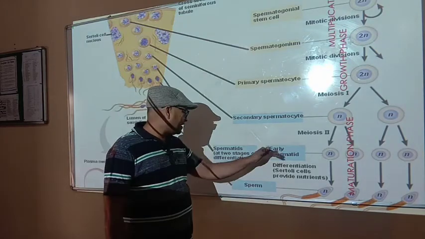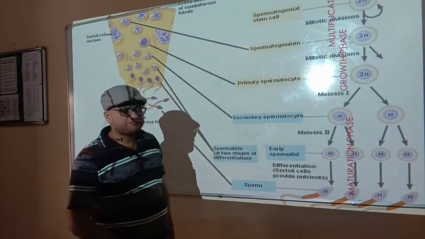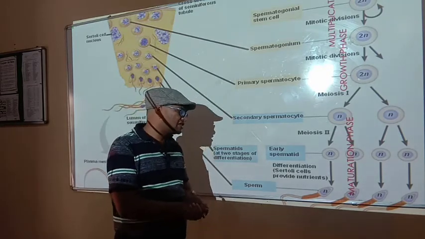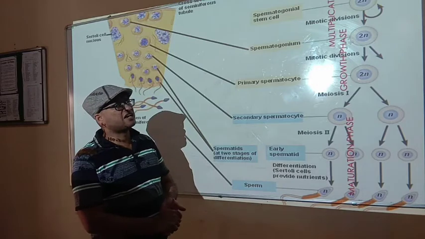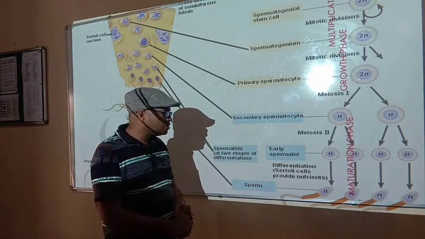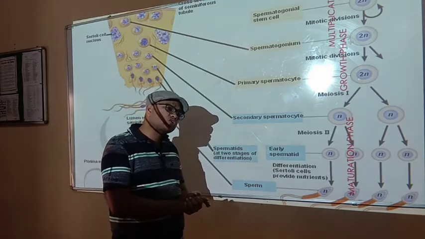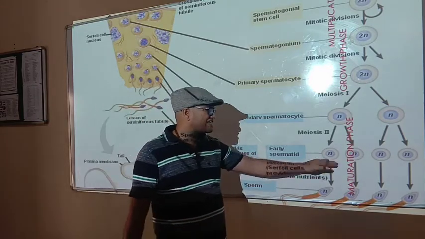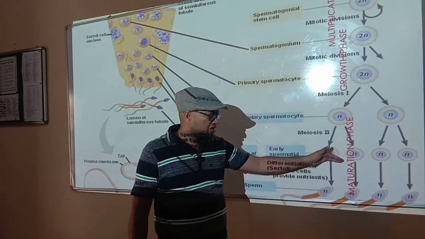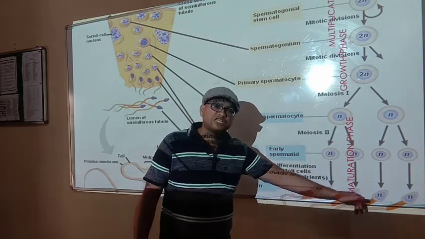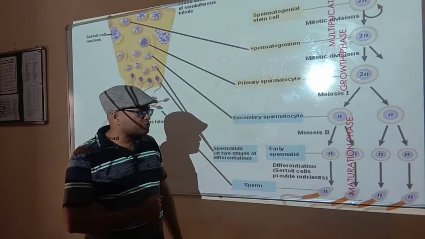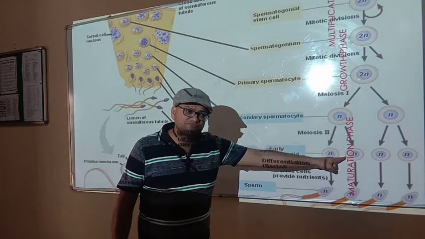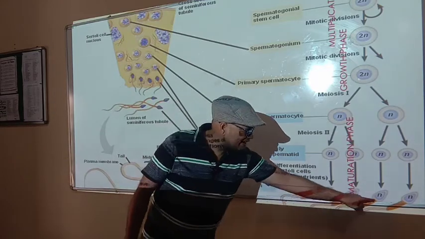Now, spermatids undergo differentiation with the help of the Sertoli cells or nurse cells. Sertoli cells or nurse cells are found inside the testicular lobules. These cells provide nutrients to the developing spermatids or sperms. After the differentiation, these spermatids are converted into sperms. What is the difference between spermatids and sperms? Spermatids have no tail region, while sperms have a tail region.